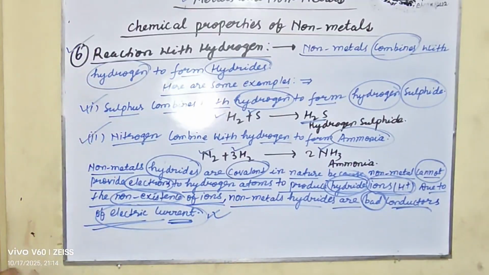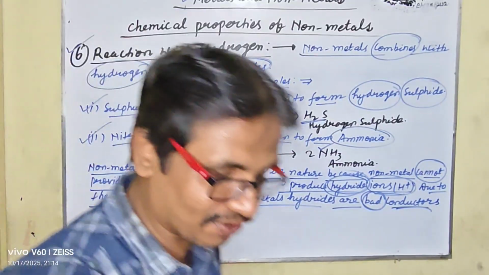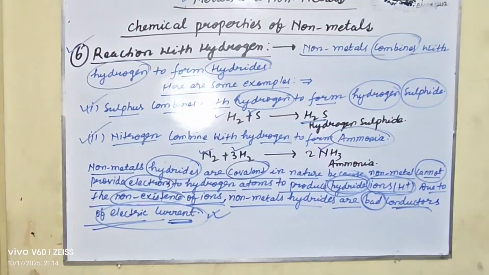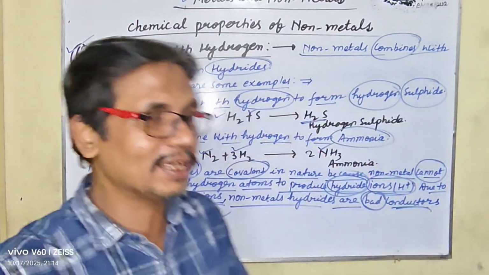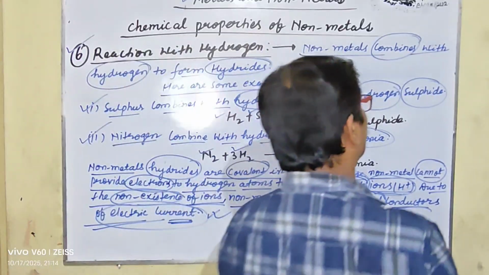So my dear student, this is all about the chemical properties of non-metals. It is quite clear. The chemical properties of non-metals depend upon their electronic configuration.